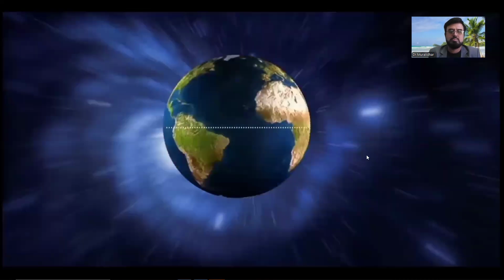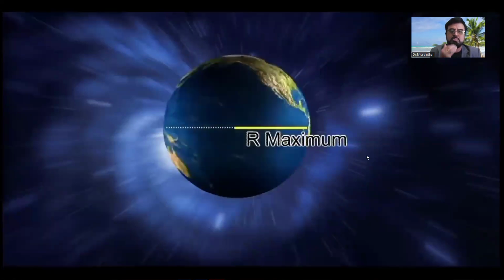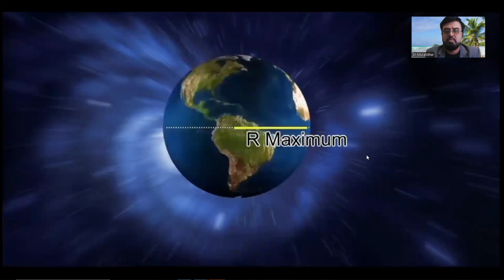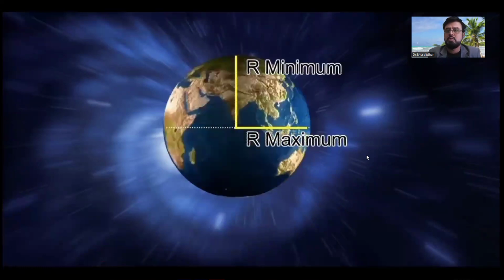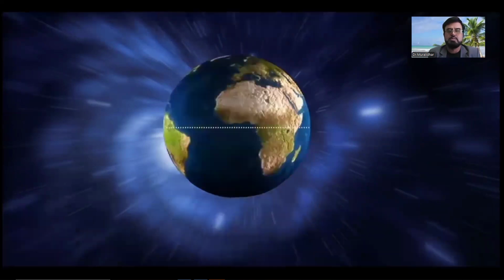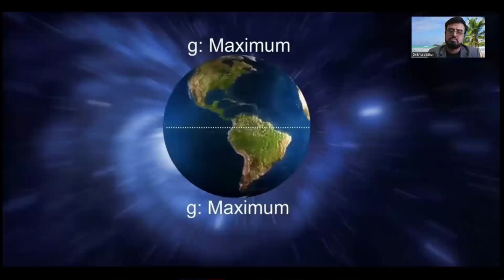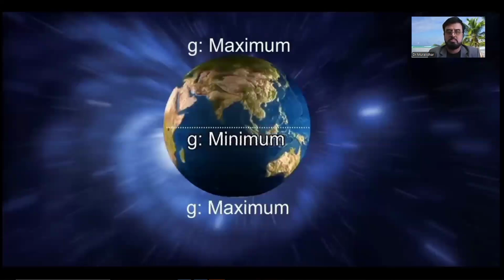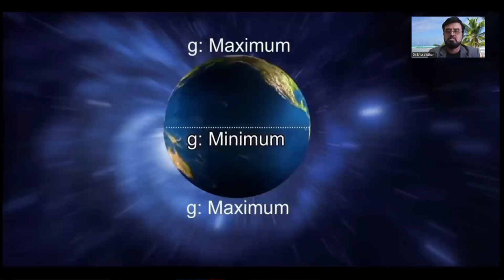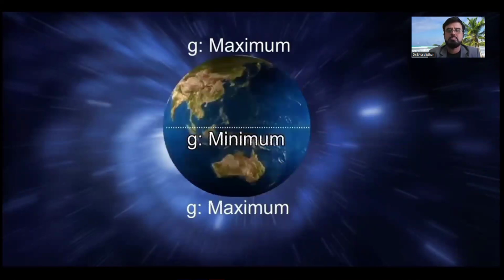Since the Earth is not a perfect sphere, its radius is maximum at the equator and minimum at the poles. Hence, the acceleration due to gravity is greater at the poles than at the equator. This difference is negligible for bodies on Earth.